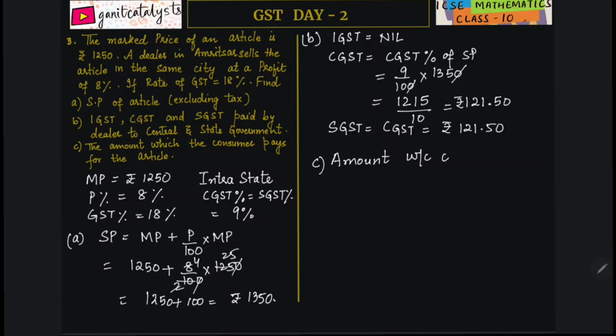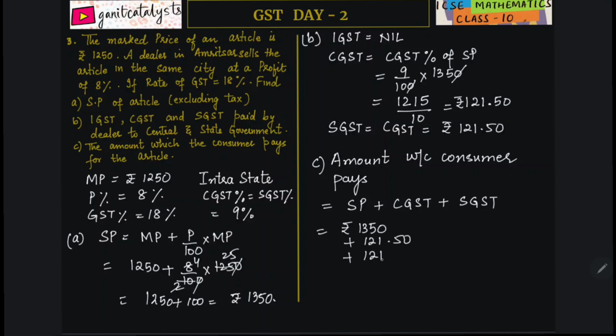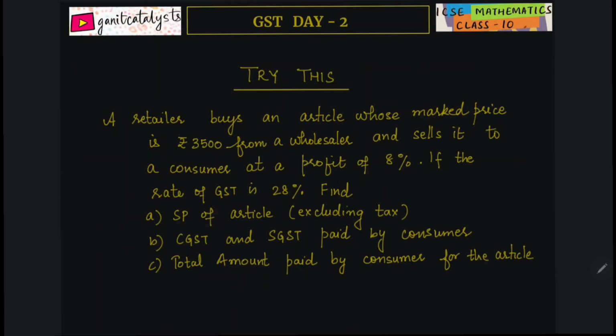Now the C part is the amount which the consumer pays, which is equal to selling price plus CGST plus SGST. So it is equal to rupees 1350 plus 121.50 plus 121.50. So the amount paid by the consumer is 1,593 rupees. Now try this question. Hold for a second. Write down your answers in the comment box.